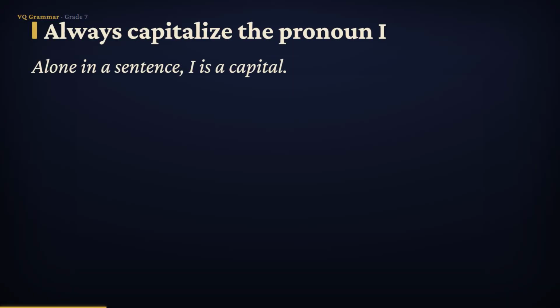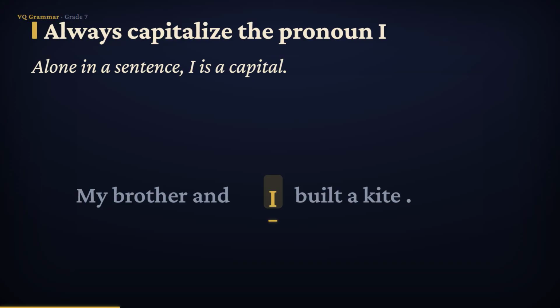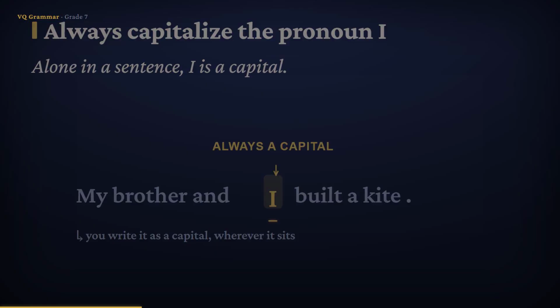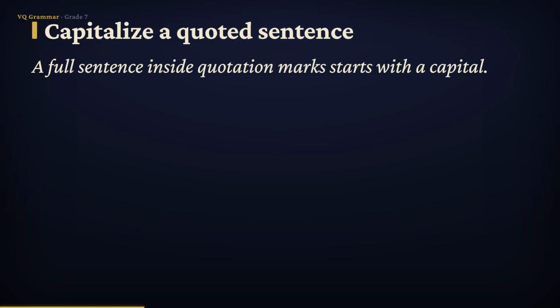Job 2 is a little rule that trips up a surprising number of writers. The pronoun I, standing all by itself, is always a capital letter. Look at this sentence. My brother and I built a kite. Notice the I in the middle. It isn't the first word of the sentence, and it isn't a name, yet it still gets a capital. That's just how English treats this one special pronoun. Wherever the word I appears, whether it starts the sentence or sits right in the middle, you write it as a capital, every time.